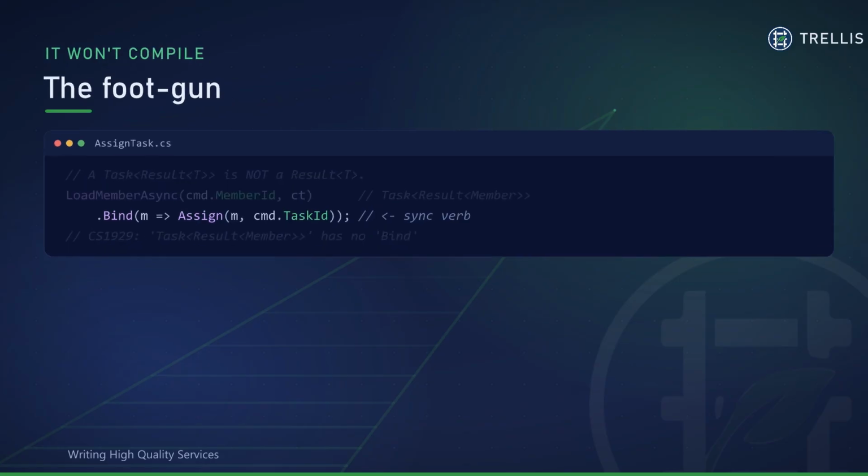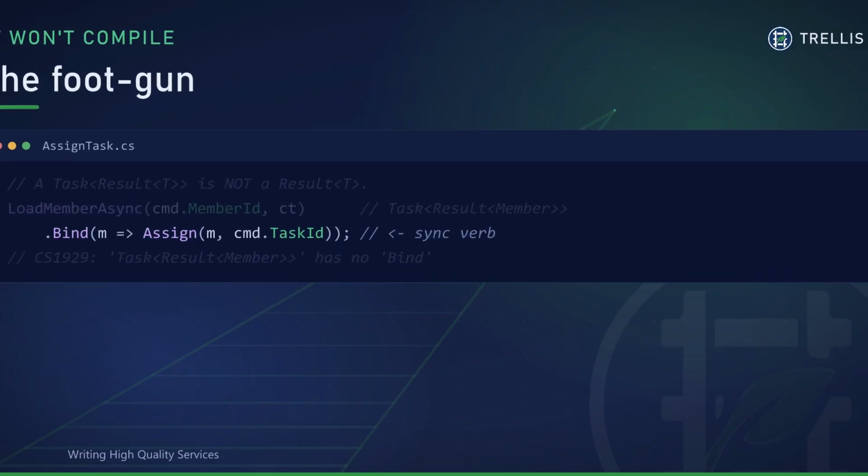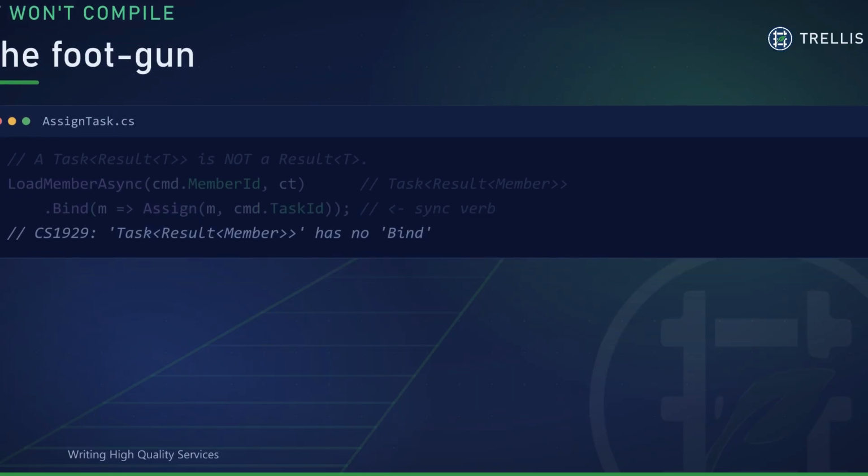The natural move is to chain bind, but bind is a sync verb. It extends Result, not Task of Result. So the compiler stops you with CS1929. Task of Result has no bind. That's the foot gun. The await is hiding inside the task, and your value object is one layer down.